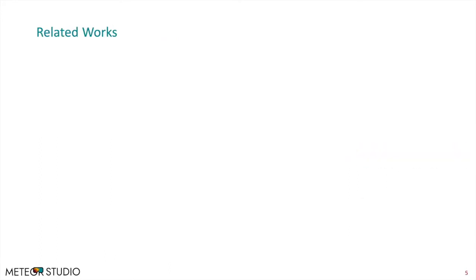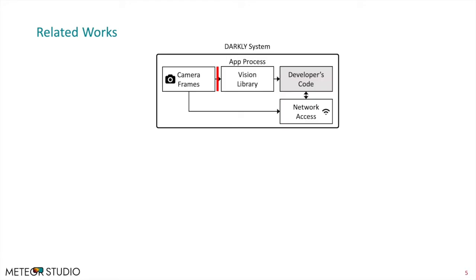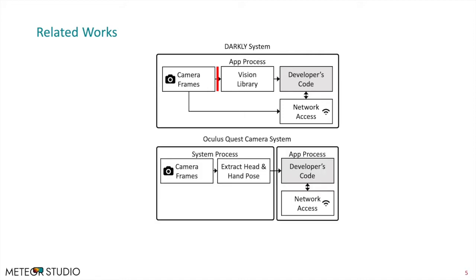To protect users' visual privacy, related works like Darkly system turns camera frames into opaque references, and untrusted vision applications can only dereference them through trusted library APIs. However, everything is still in one application process, thus the camera frames are still vulnerable to be collected. The Oculus Quest camera system prohibits applications from accessing the pass-through camera. Instead, developers are only able to utilize camera poses, controller poses, and hand poses.